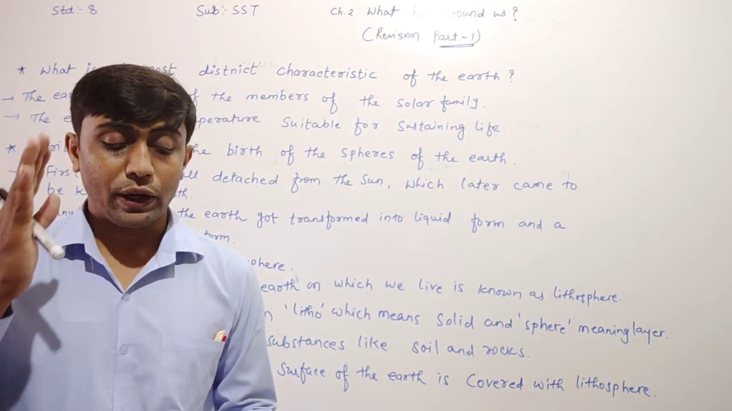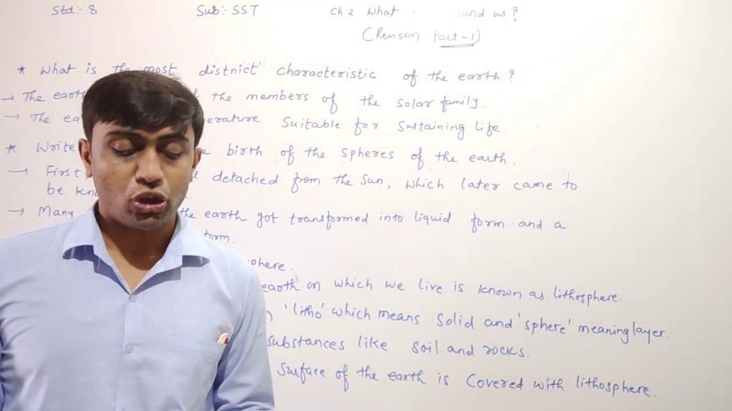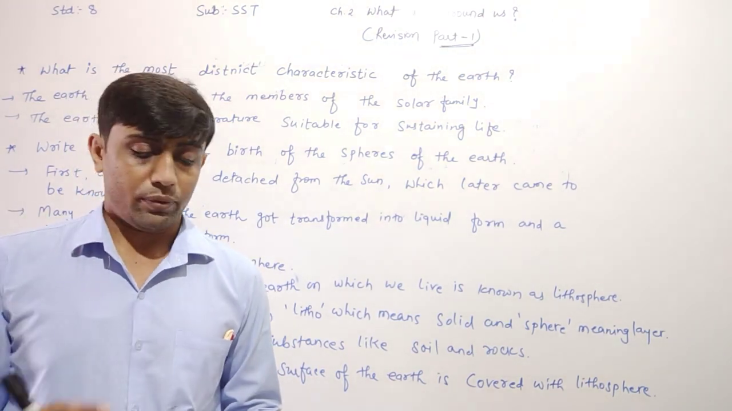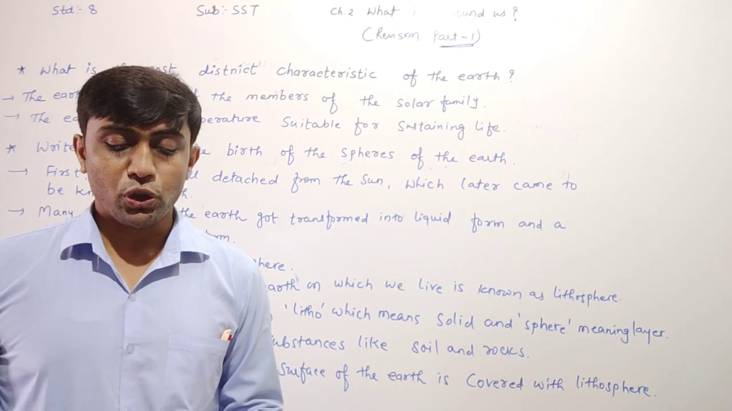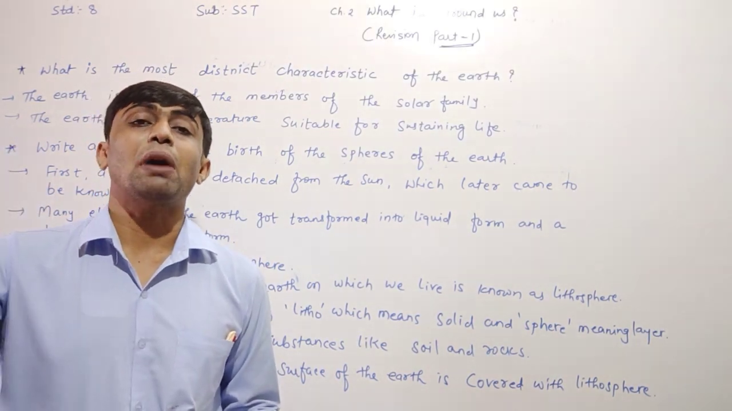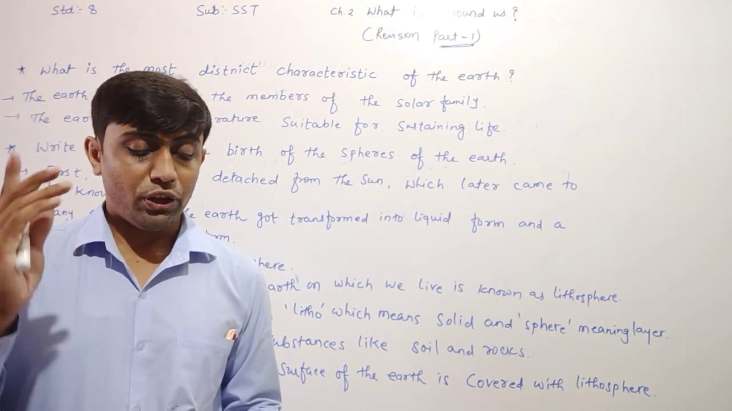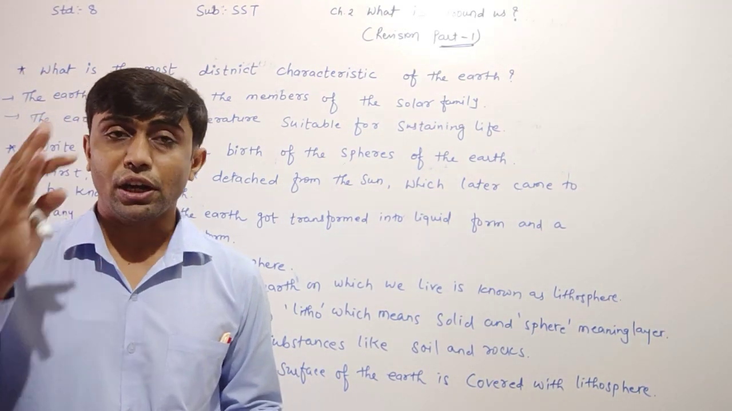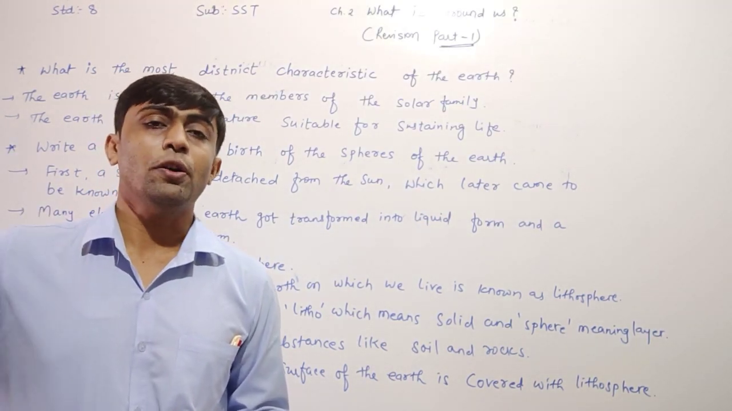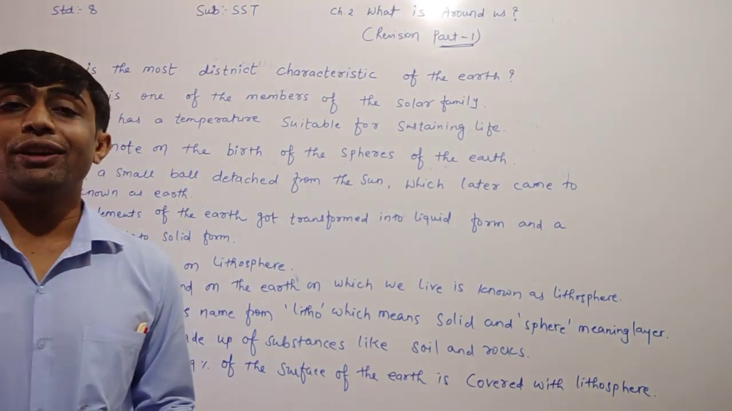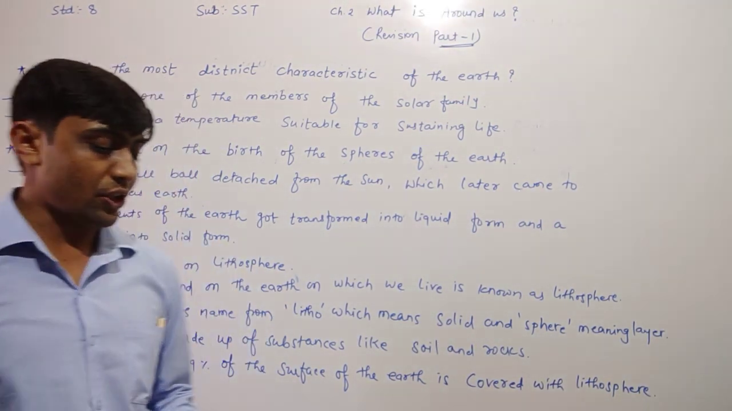Gradually life developed on the earth due to the land and the crust of the lithosphere, the water we drink from the hydrosphere, and the air we breathe from the atmosphere. This is known as the biosphere. Biosphere means the combination of three spheres: lithosphere, hydrosphere and atmosphere. In this way, we can say that these four spheres of the earth came into existence.